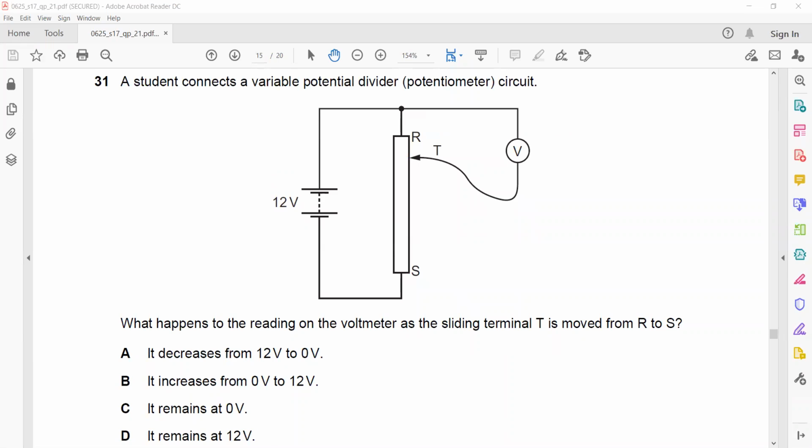For question 31, so B is the right answer. The reading will increase.